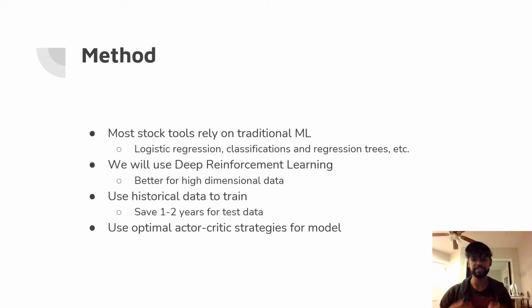Most stock tools that exist today rely mostly on traditional machine learning methods, for example, logistic regression, classification and regression trees, and whatnot. Rather than using these, we want to use deep reinforcement learning. Normal reinforcement learning is a very powerful tool and usually yields great results. However, we have an issue with higher dimensionality data. It tends to break down and not be as effective.